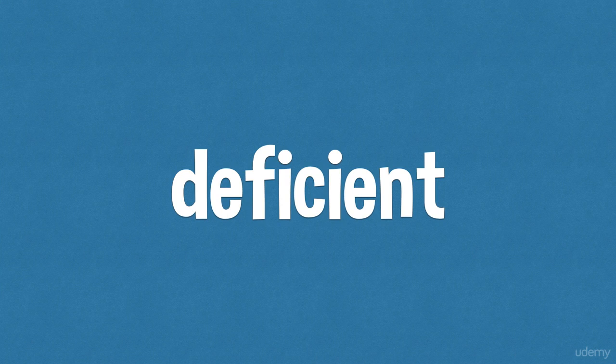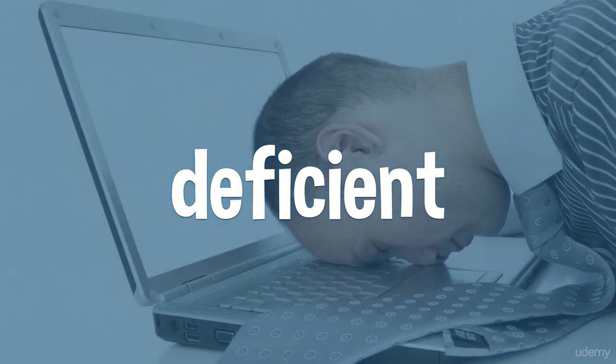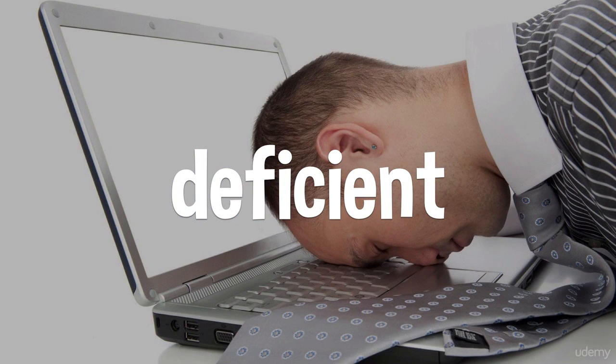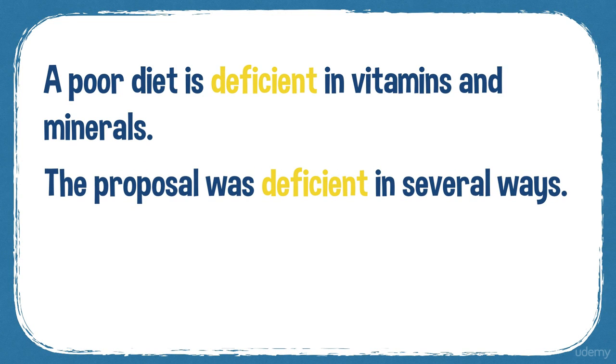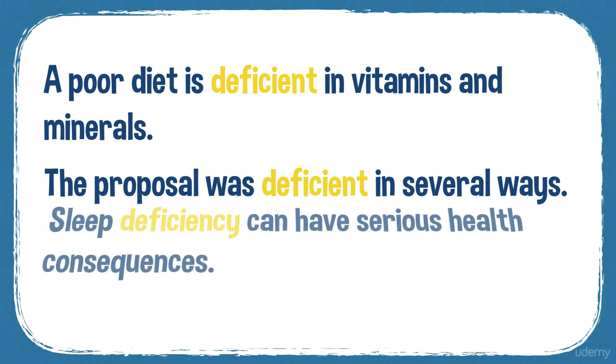Deficient. If someone or something is deficient in a particular thing, they do not have the full amount that they need of it in order to function properly or to work properly. So this man is deficient in sleep. He doesn't have enough. He hasn't had enough sleep to keep on working properly. You can also be deficient in vitamins, so a poor diet is deficient in vitamins and minerals. The proposal was deficient in several ways.